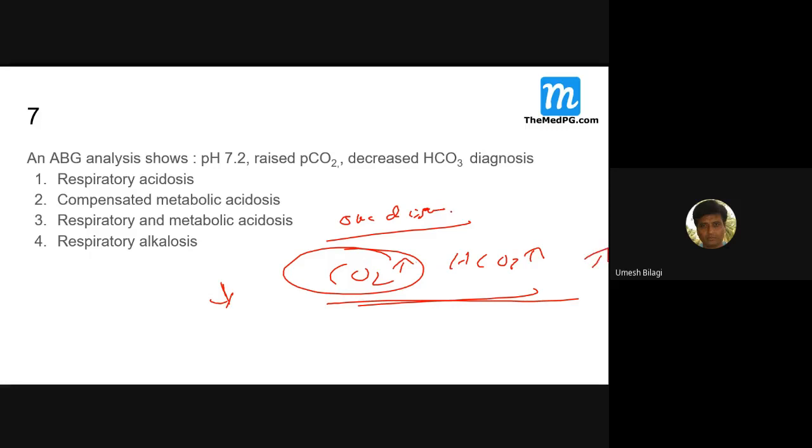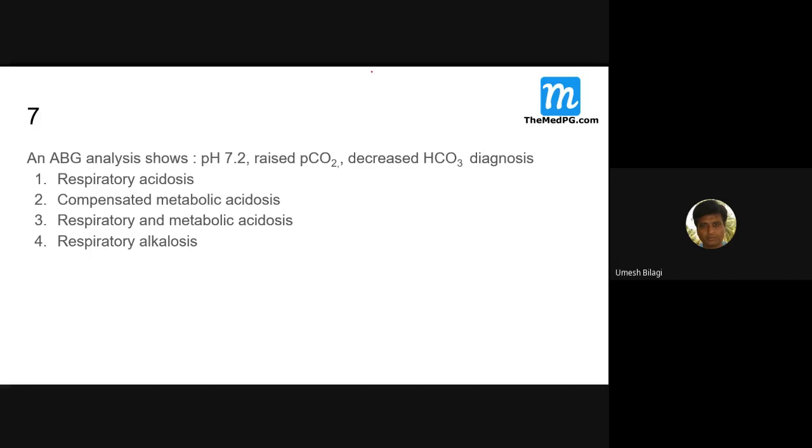But if there are multiple diseases, more than one disease, for example, imagine a patient with respiratory failure. That patient has kidney failure also now. A kidney failure patient, what will happen? You tell me. What sort of acidosis do you expect? Metabolic acidosis.